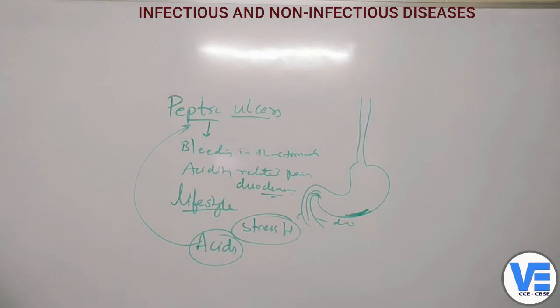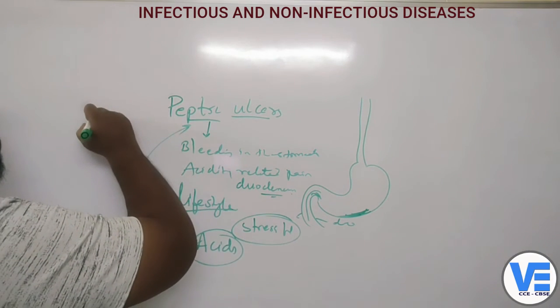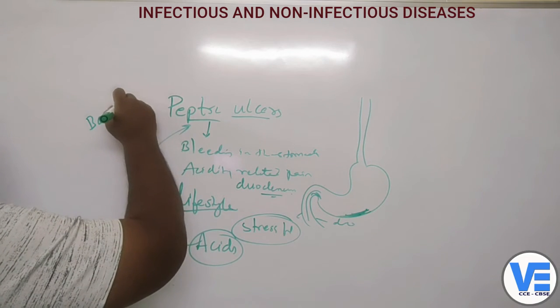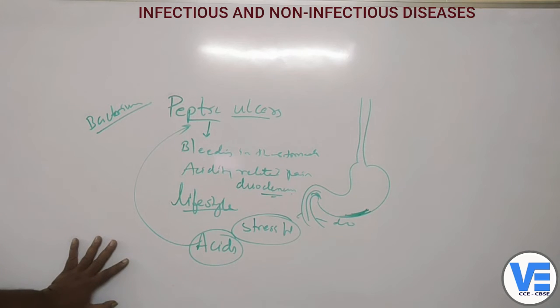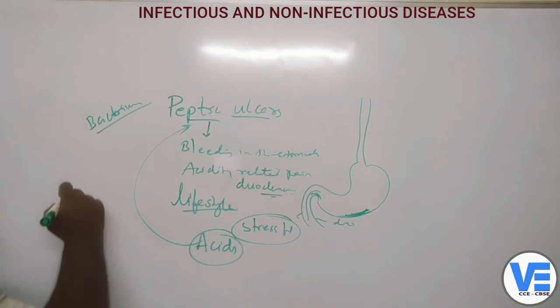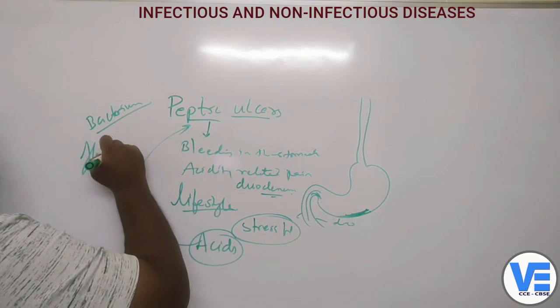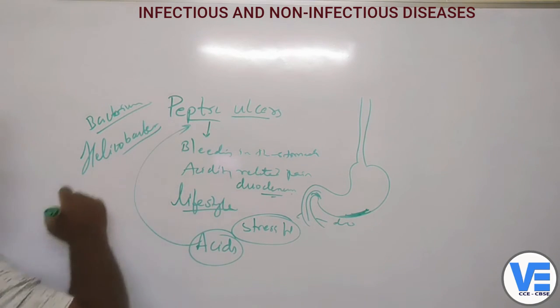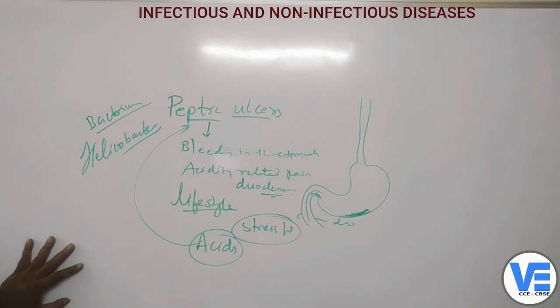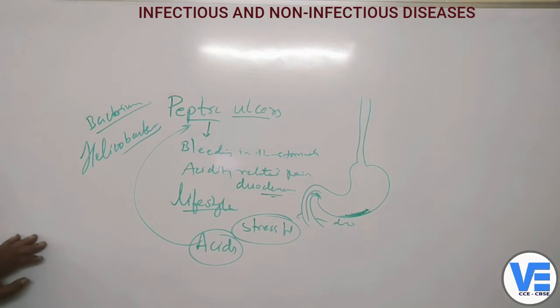And there were two Australians who made a discovery about a bacterium. They discovered something about the bacterium, the name of which is Helicobacter, and that too in the early 1980s.